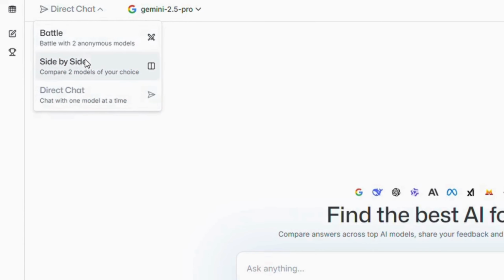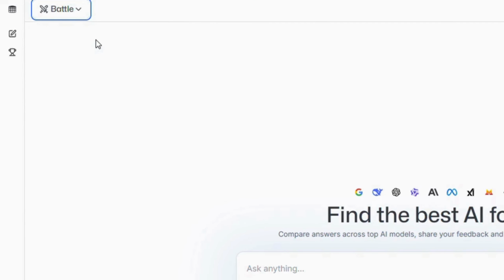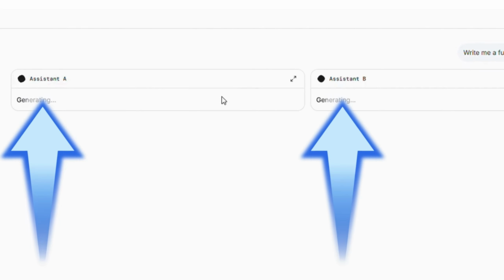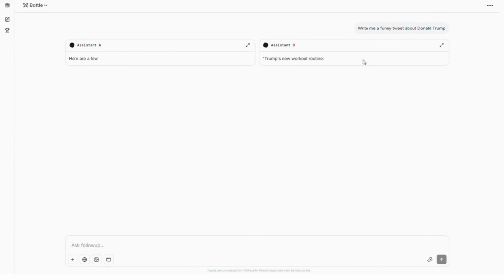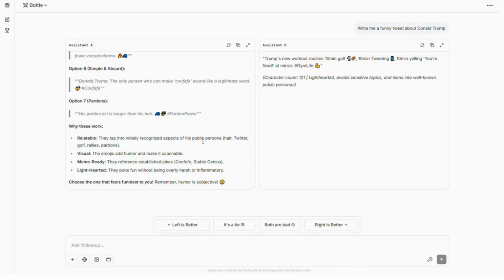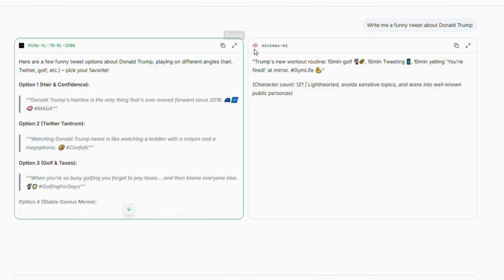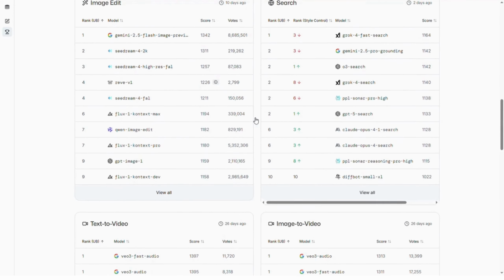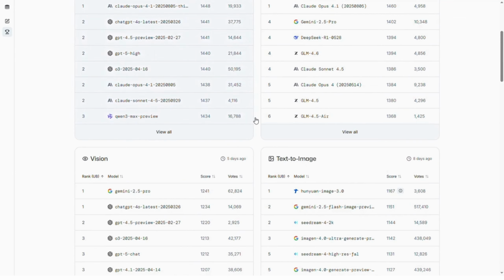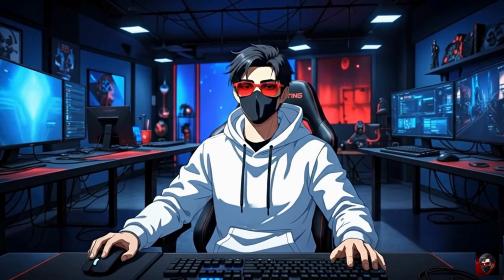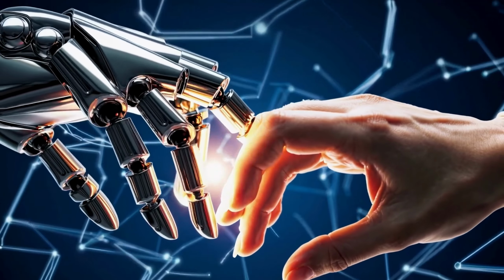So if you go to the battle mode here, whatever prompt you write, the website will randomly select 2 AI models for that task. And the actual models working behind will be kept anonymous until you vote for which result you like. And then the model which generated the result will be revealed. The leaderboard we saw previously is based on this data of our votes. So whatever top model you are seeing here is not random. It is based on actual human interaction.